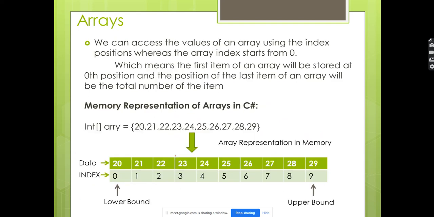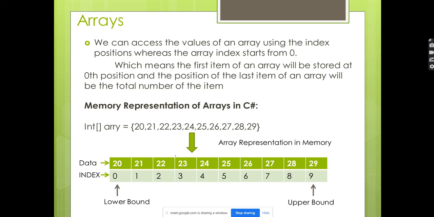Here comes how the array is going to be stored. As we said in the beginning, the array is going to store in sequential order. So whichever comes first is going to be stored as the first value. Whatever value you send first, that first value is going to be stored in the first index.